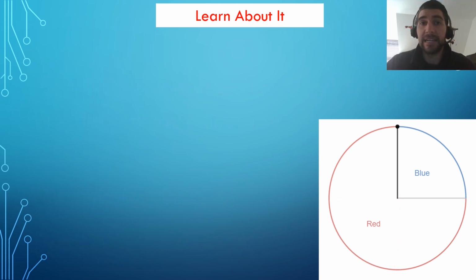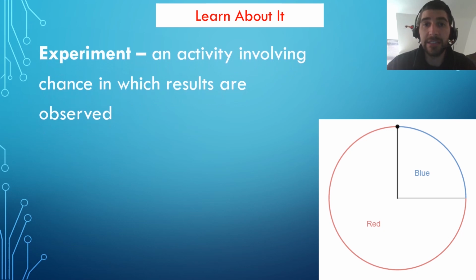Today's lesson has lots of vocabulary, which should be on Schoology or in your print packet, so don't try and copy all these definitions down now. I'll be using the vocabulary as we go through the problem, so you may pick up on some of the meanings just by watching and following along. An experiment is an activity involving chance in which the results are observed. In our spinner example, spinning the spinner once, twice, or 36 times was the experiment.